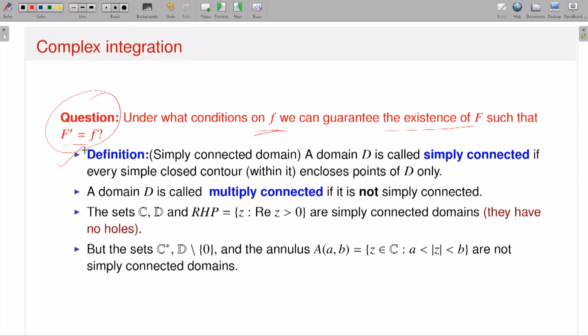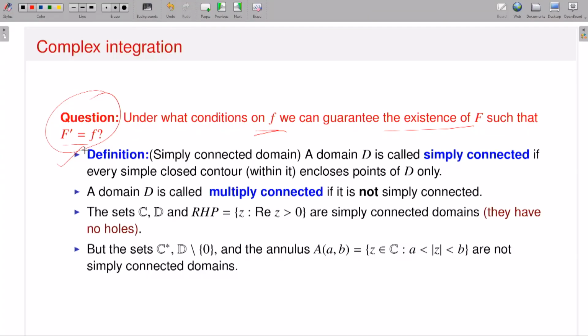To do that, I just recall some definitions. I have already discussed this kind of definitions, like when I say that a domain is simply connected, and if the domain is not simply connected, then it is a multiply connected domain. Our domain is called simply connected if any simple closed contour I take inside my domain encloses only points of D. In other words, I can squeeze my simple closed contour to a single point inside that domain without leaving my domain D, or without passing through any singularity. This kind of domain is called simply connected.